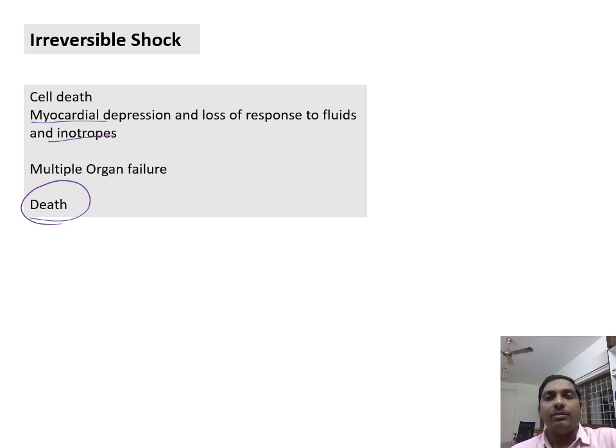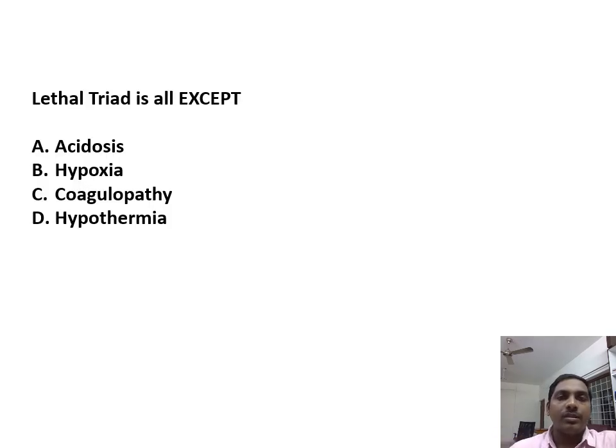Right. So with this we have completed the definition of shock, the causes of shock, the pathophysiology of shock, stages, etc. We will discuss this with a few MCQs. The lethal triad is all except: so you remember the diagram.